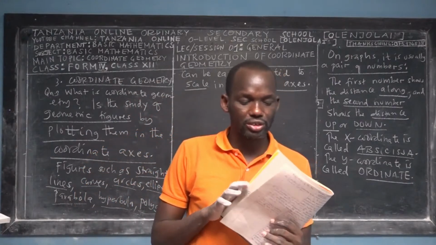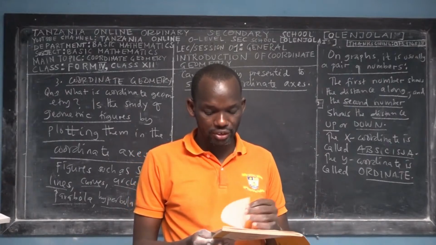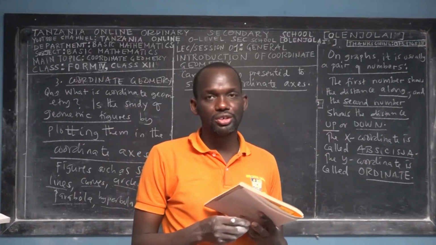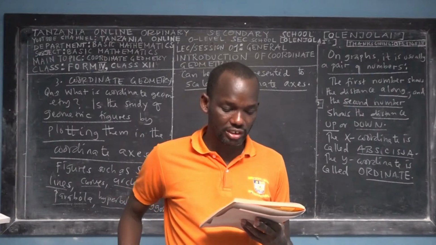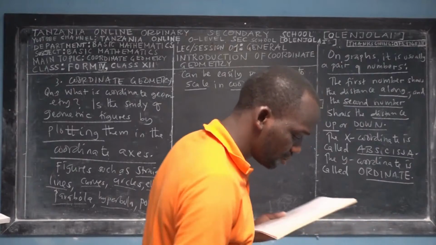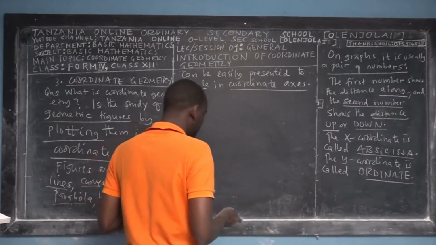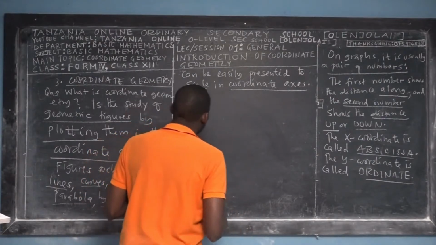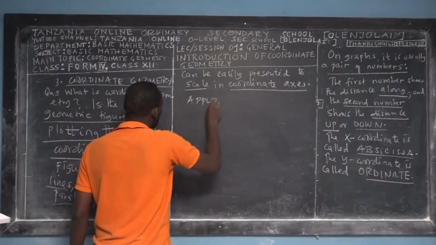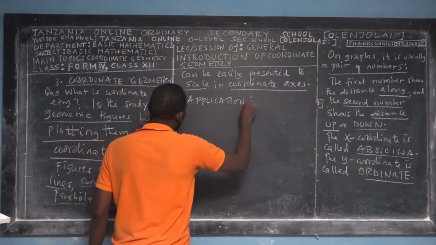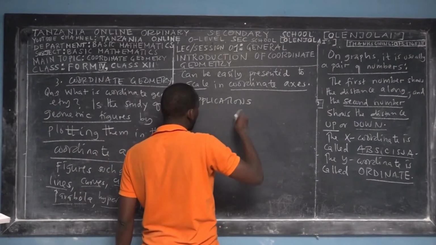Now I want to take you briefly onto a few applications of coordinate geometry before I take you into the next session, session 2, when I'll take you into the computations of coordinate geometry. Of course, this is the fundamental topic, the first topic of basic mathematics for Form 4.